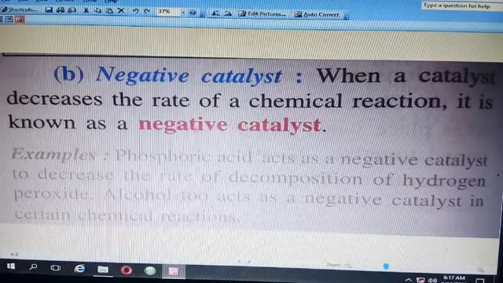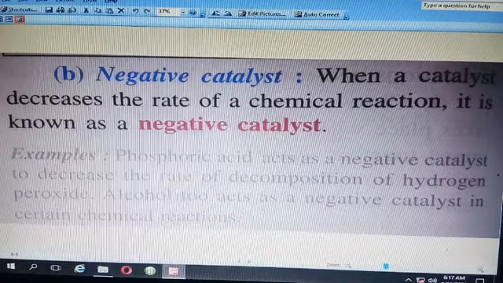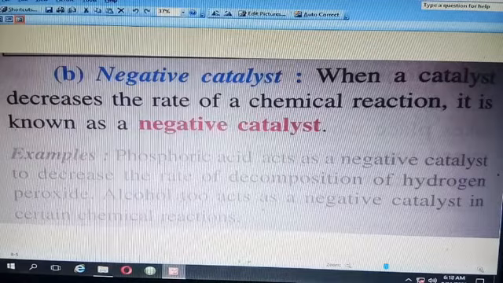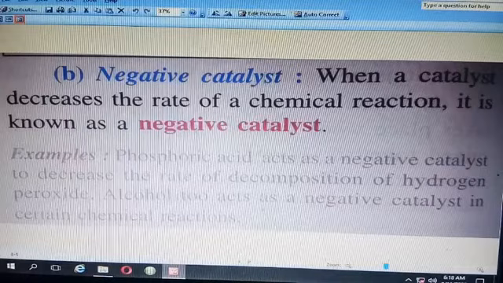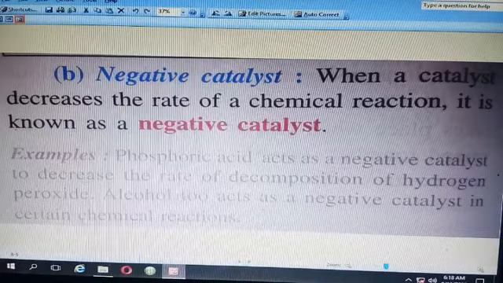So this is hydrogen peroxide. It is used as a medicine for cleaning your ear. It removes wax from your ear. This hydrogen peroxide decomposes at a very fast rate. Whenever you start heating this hydrogen peroxide, it decomposes at a very fast rate.